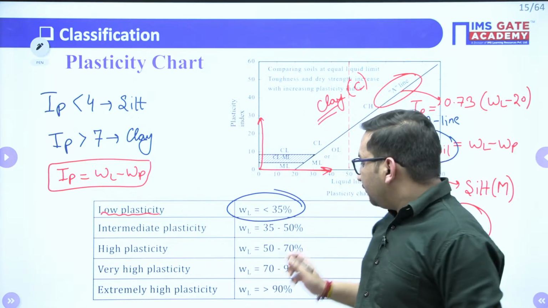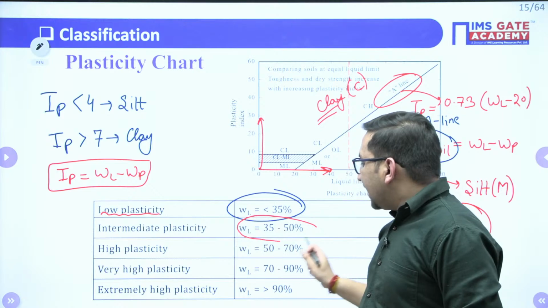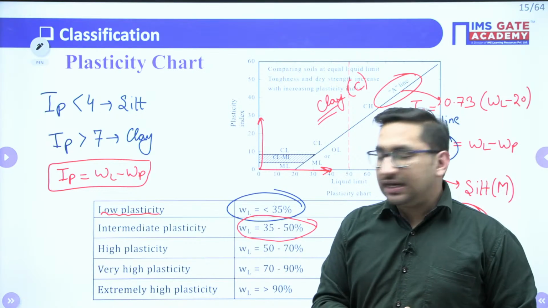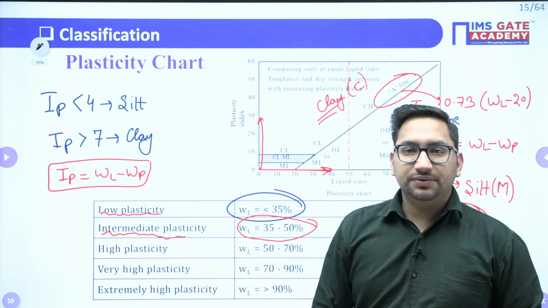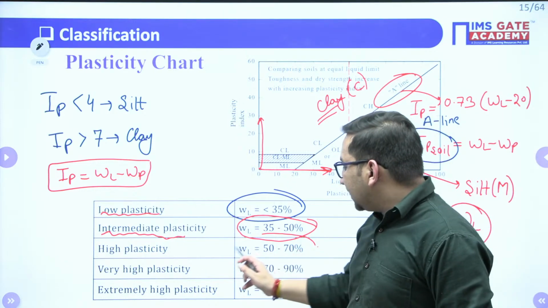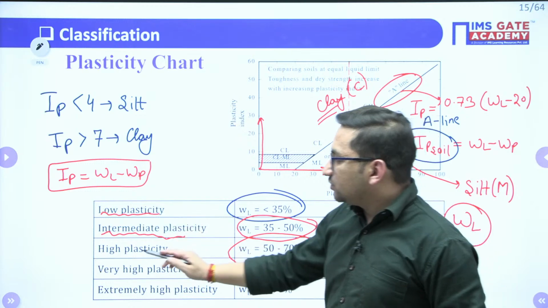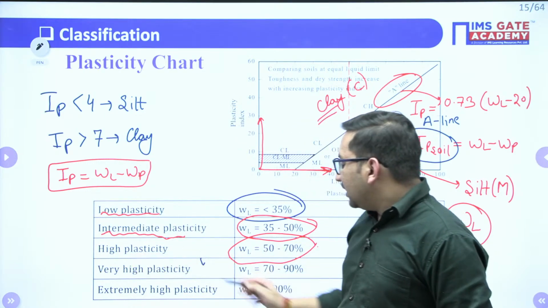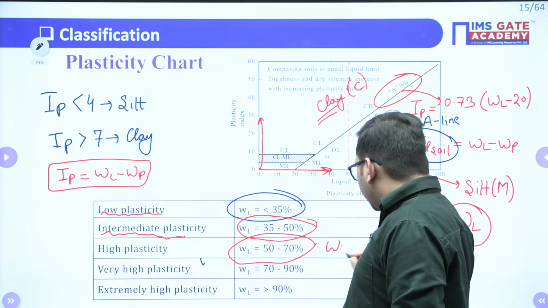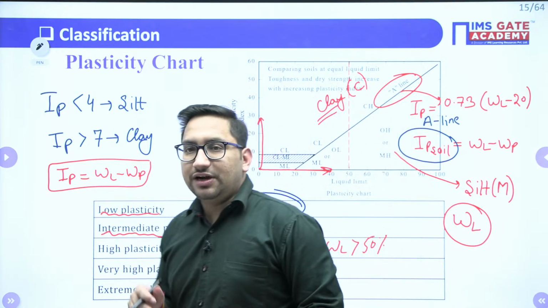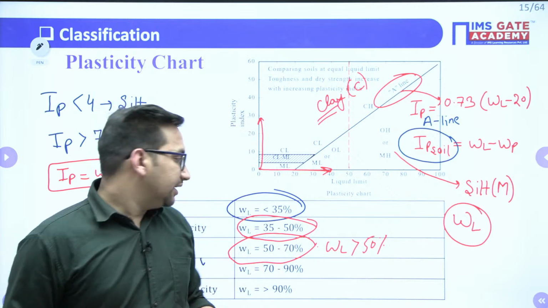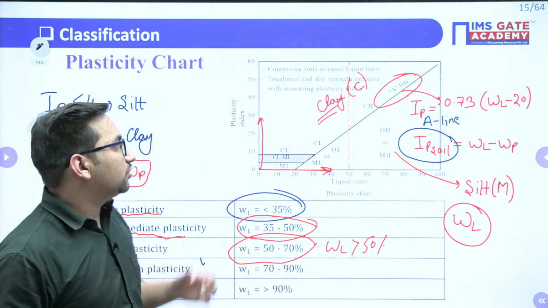Clear? Whereas if liquid limit value lies in between 35 to 50%, it is going to be your intermediate plasticity. And if liquid limit is greater than 50%, it will be your high plastic soil, right? Only these three values you need to remember.